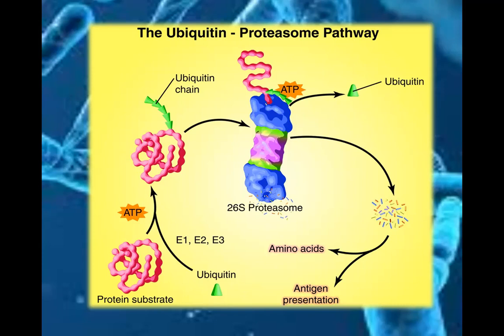Such polyubiquitin-tagged proteins are recognized by the ubiquitin chains and degraded by the proteasome, which is a large multi-subunit protease complex. The engagement of the protein with the proteasome requires energy from ATP hydrolysis. Inside the proteasome, the target protein is degraded to small peptides, and ubiquitin is released so that it can be used in another cycle.